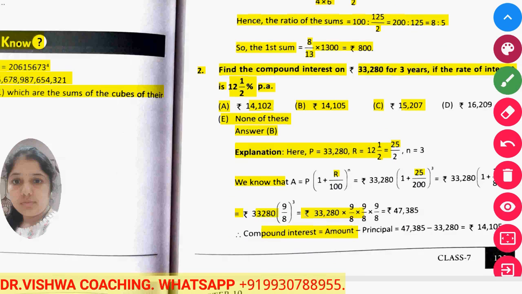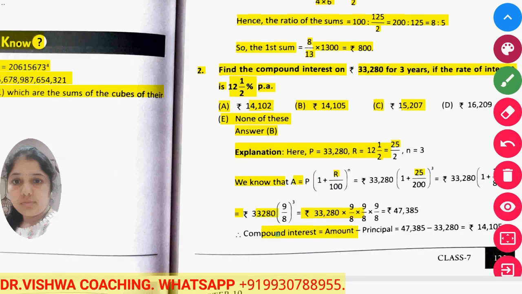Now again the principal is given to us, rate of interest is given to us, time period is given to us. We have to calculate the compound interest. We use that formula for amount. Amount is equal to principal into the bracket 1 plus r upon 100 raised to n. Now here n or t is the time period, which is 3 years. 12 as to 1 by 2 means 25 by 2 is the rate of interest. Now put all the values, and they had calculated the amount first, and after subtracting the principal from amount we got the value of compound interest.